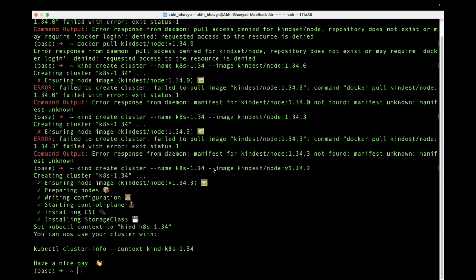Basically there was a typo. I just changed it to kindest and also changed the version from 1.34.0 to 1.34.3, since it looks like the earlier image does not exist. Cool, so we have the kind cluster ready now.